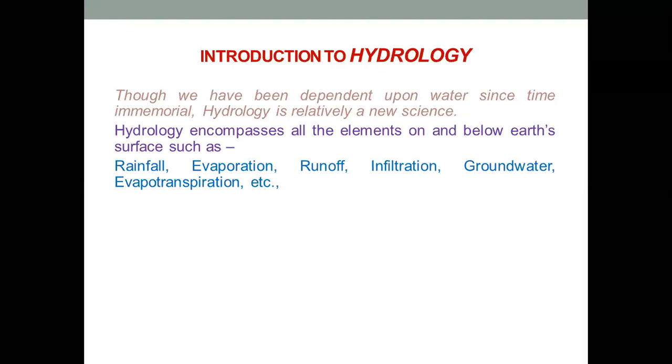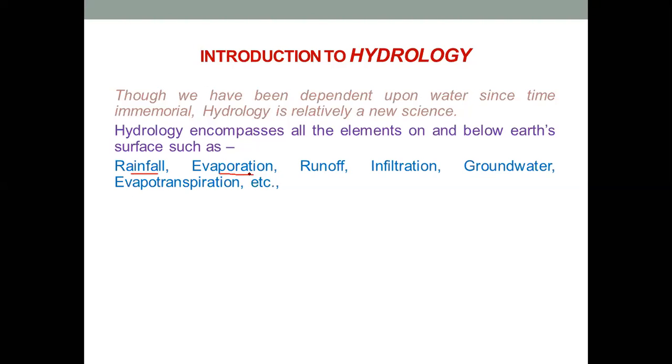Next, hydrology encompasses all the elements on and below the surface of the earth which are related to water. First is the rainfall, which is the precipitation where water falls from the clouds to the surface of the earth. Second is the evaporation.